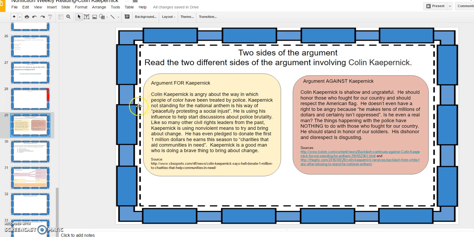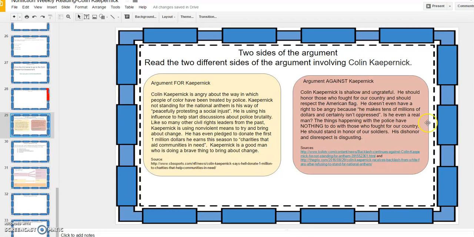Argument for Kaepernick. Colin Kaepernick is angry about the way in which people of color have been treated by police. Kaepernick not standing for the national anthem is his way of peacefully protesting a social injustice. He is using his influence to help start discussions about police brutality. Like so many other civil rights leaders from the past, Kaepernick is using nonviolent means to try and bring about change. He has even pledged to donate the first $1 million he earns this season to charities that aid communities in need. Kaepernick is a good man who is doing a brave thing to bring about change. So that's one side of the argument.